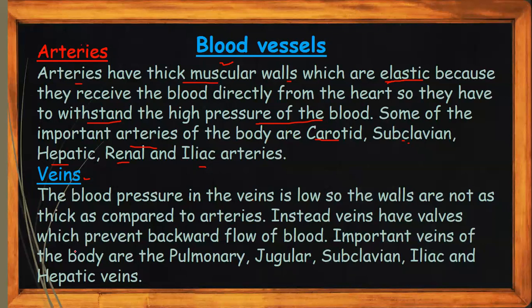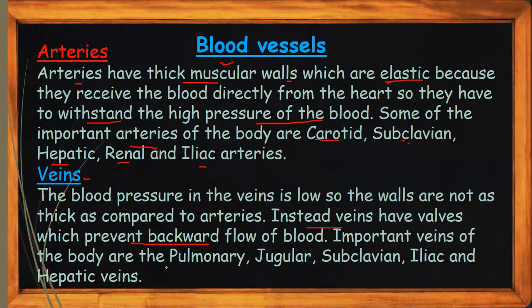Instead, veins have valves which prevent backward flow of blood. As the vein carries the blood towards the heart, it has to prevent backward flow, because if the blood flows backward, the cycle will not be the same. So there are valves present which prevent the blood from flowing back into the previous blood vessels.